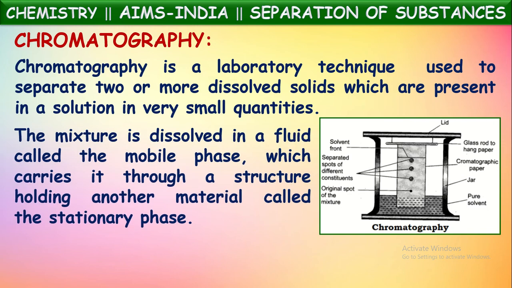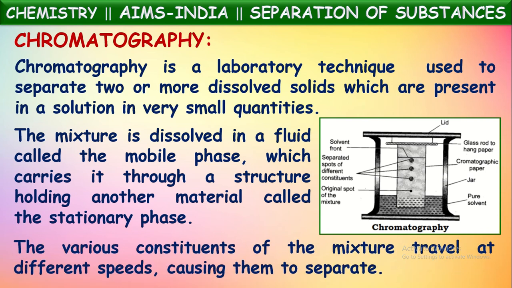The mixture is dissolved in a fluid called the mobile phase, which carries it through a structure holding another material called the stationary phase. The various constituents of the mixture travel at different speeds, causing them to separate. Suppose we want to separate different color particles present in an ink drop.